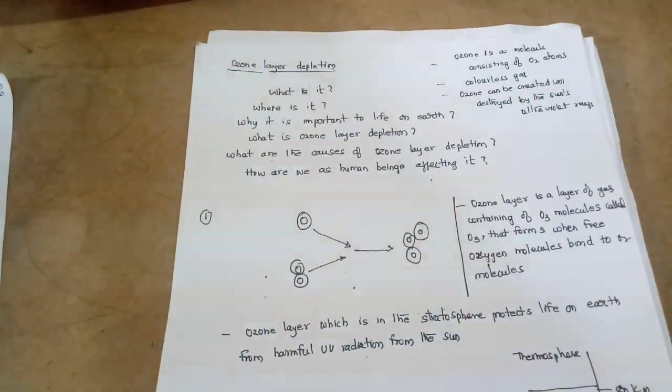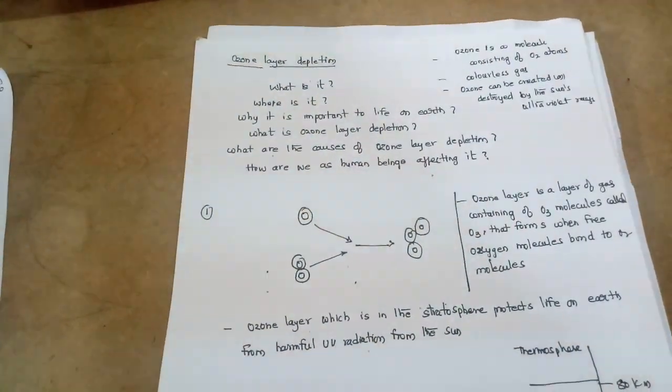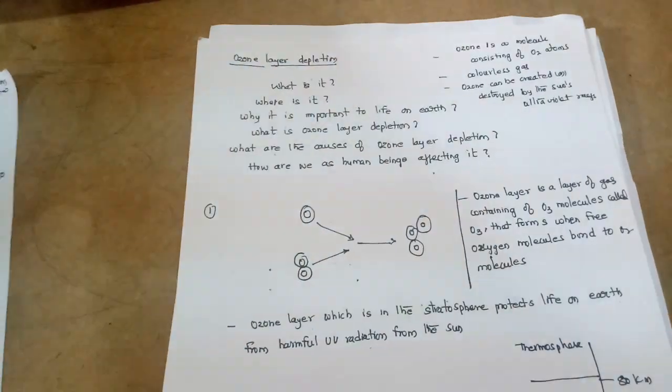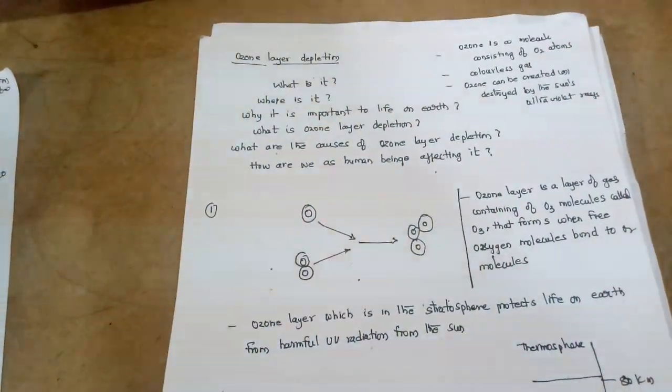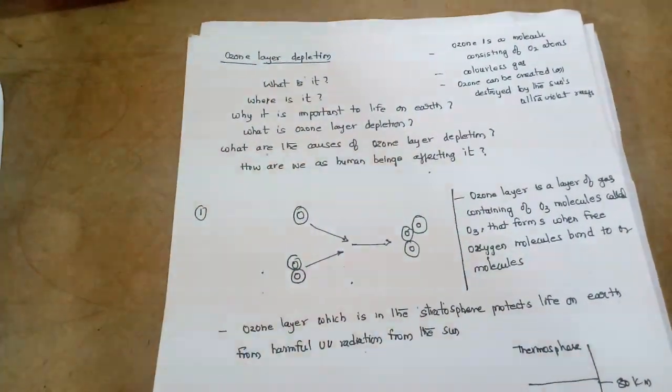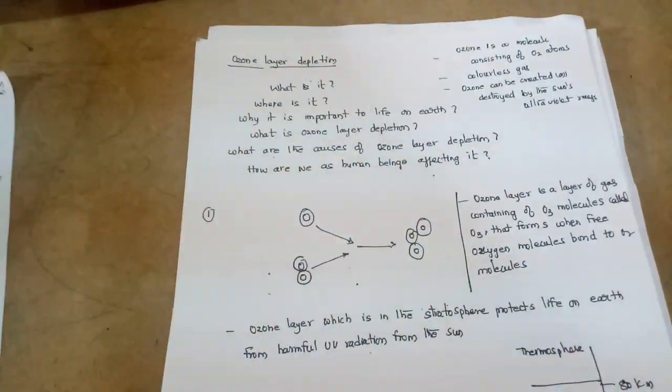So slowly the ozone layer is being demolished in the stratosphere because of some elements which are breaking this ozone layer. So that we will discuss now.